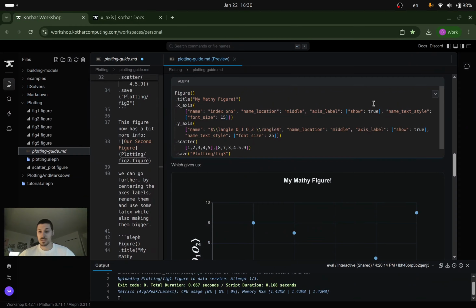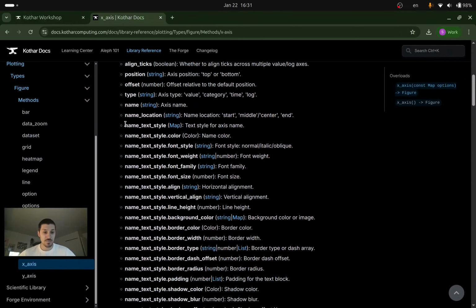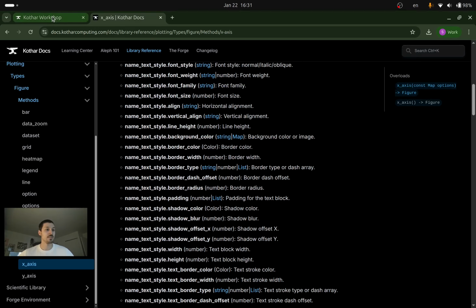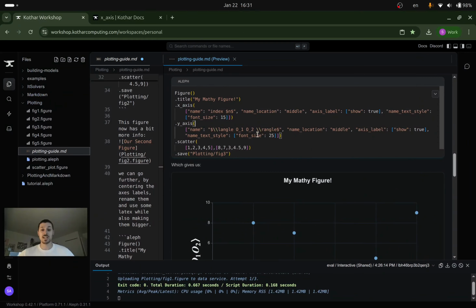Name text style is a key, but it accepts a map. So even though it is a key, its element is a map. This map would index the options for font style, font weight, font family. More on this a little later, including a trick to potentially browse this as well. But this is the idea.